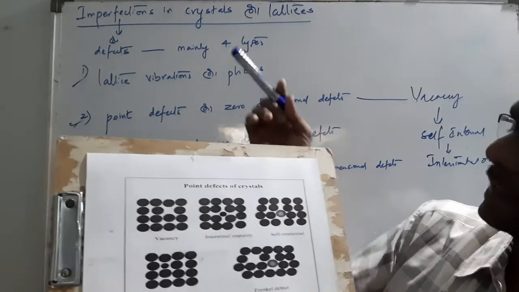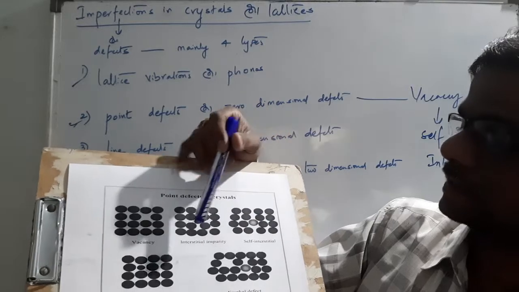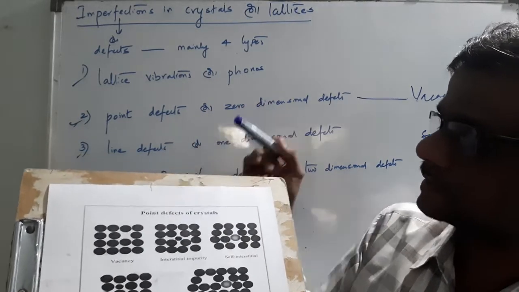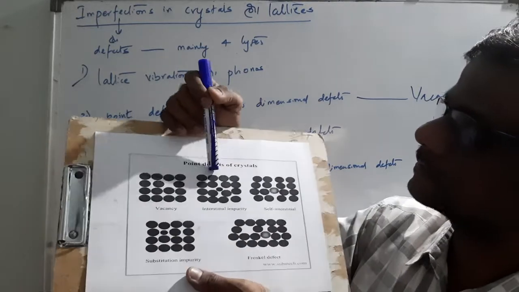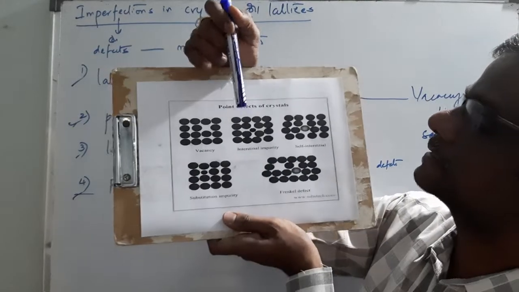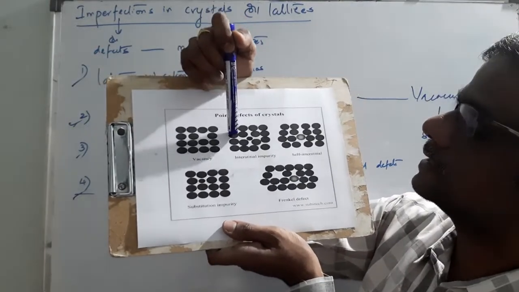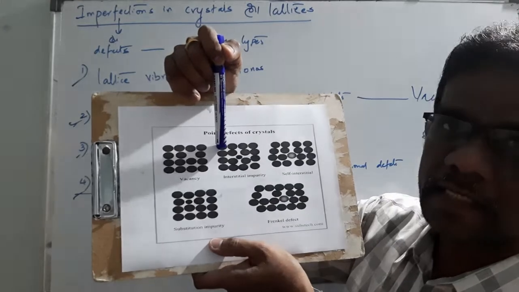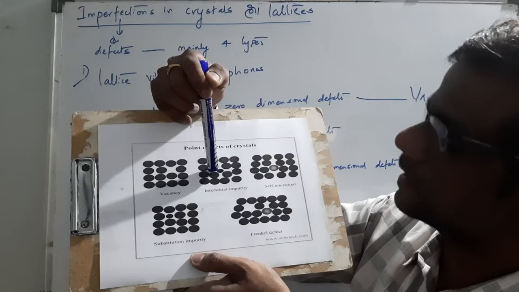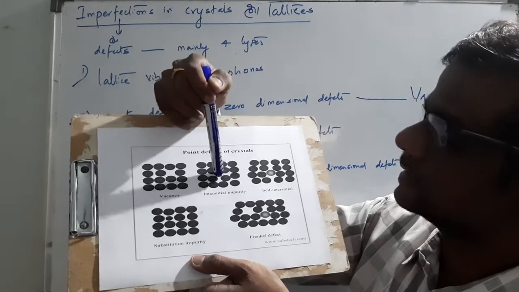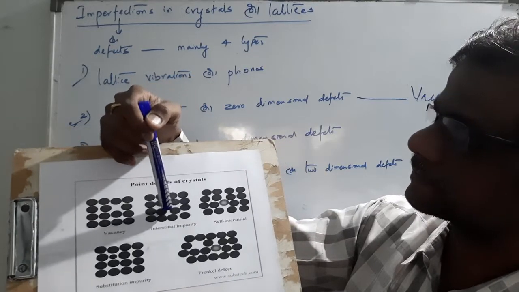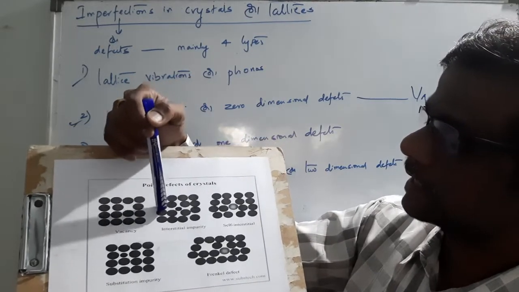Coming to interstitial and self-interstitial: what is meant by interstitial impurity and what is meant by self-interstitial impurity? Here also, if we observe this figure, the atoms are ordered regularly, but the size of one atom is decreased.